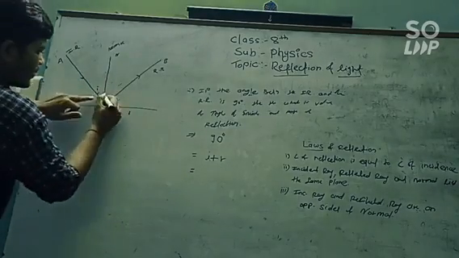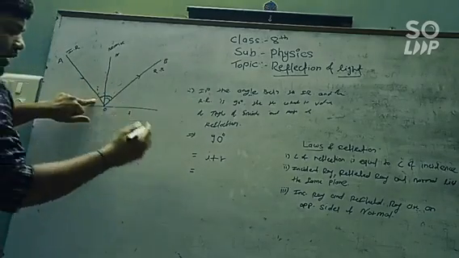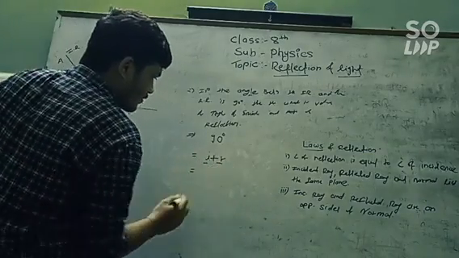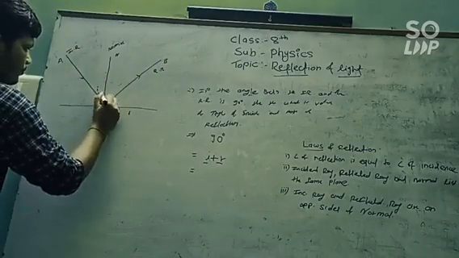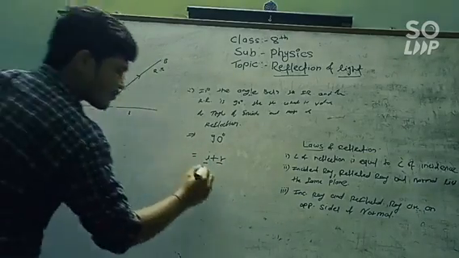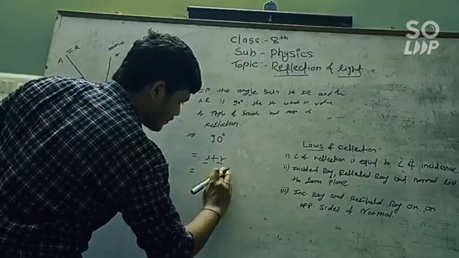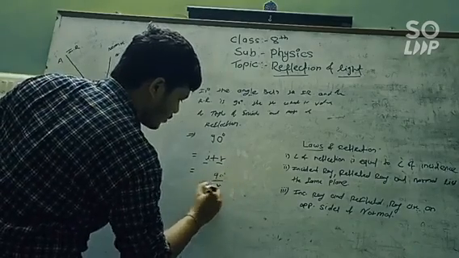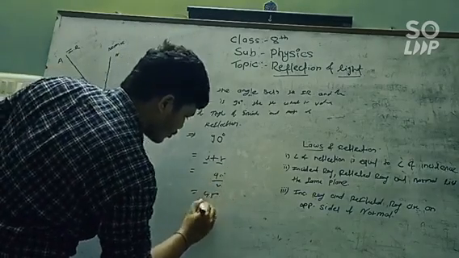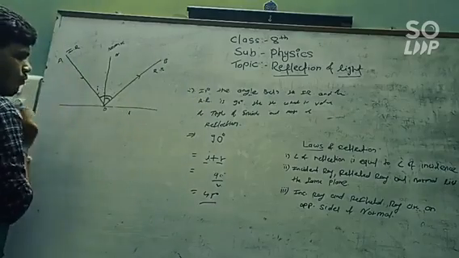So we have been given the total angle. To find the angle of incidence and the angle of reflection, we just have to divide 90 degrees by 2, that's 45 degrees. So each angle is 45 degrees.